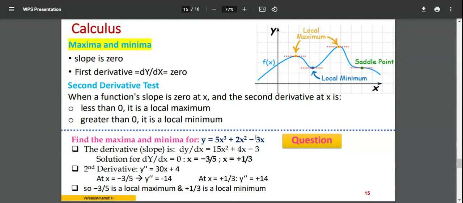Usually you come across at least one or two questions related to this. I observed that almost all the GATE papers have maxima and minima questions, so you can expect at least one. This is the simple way you can calculate.